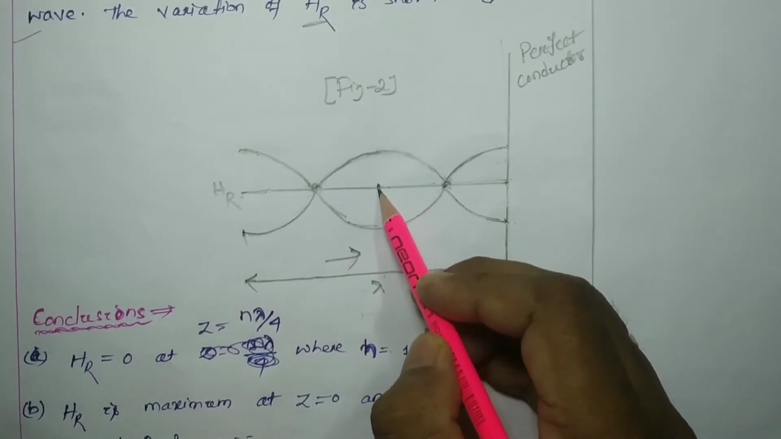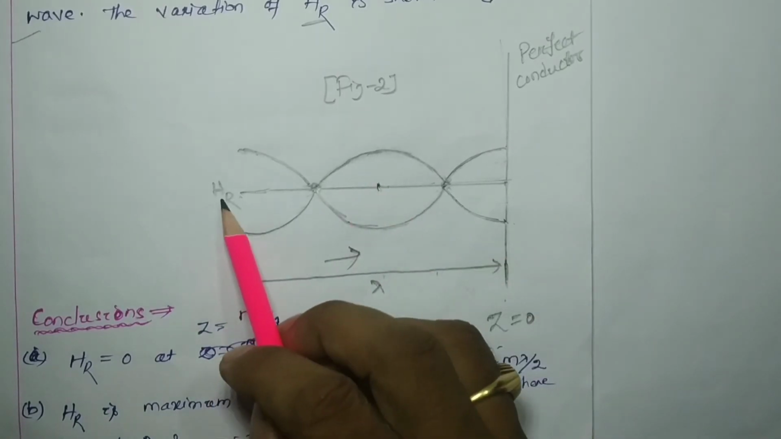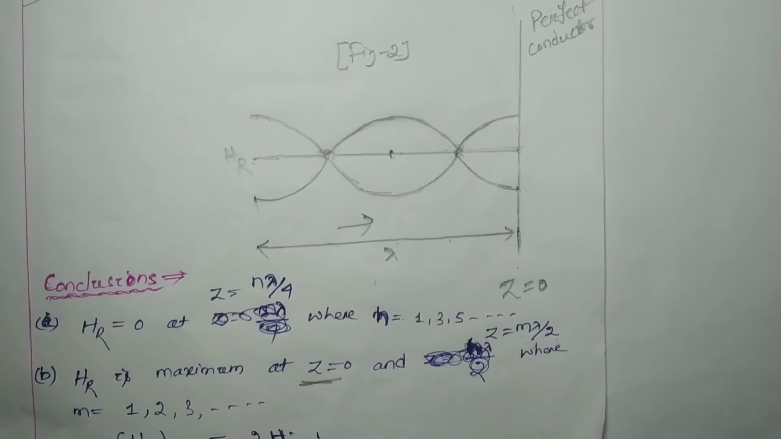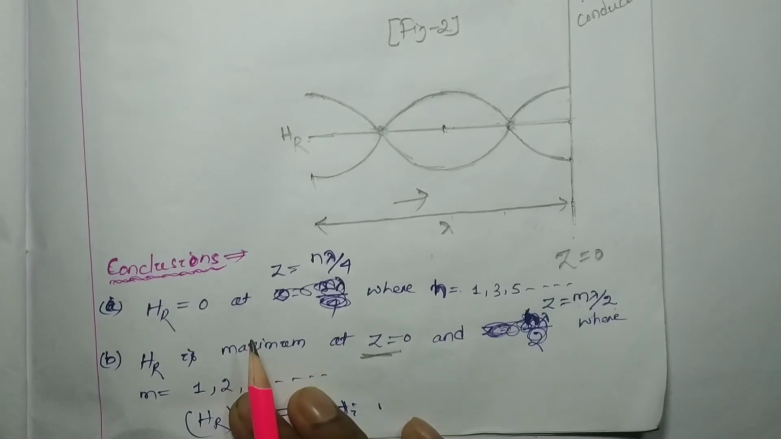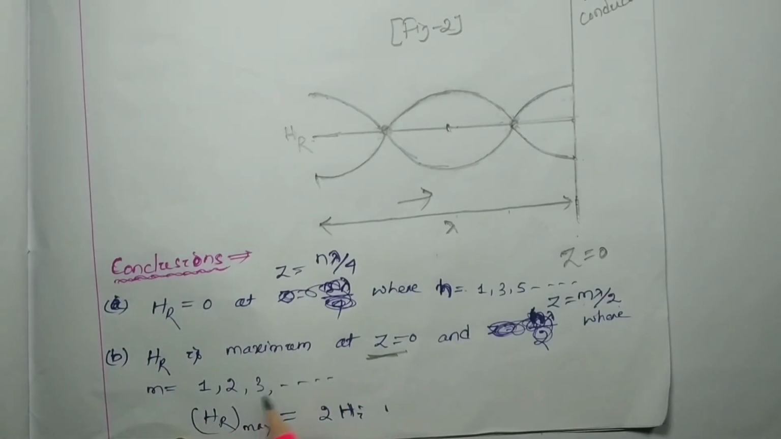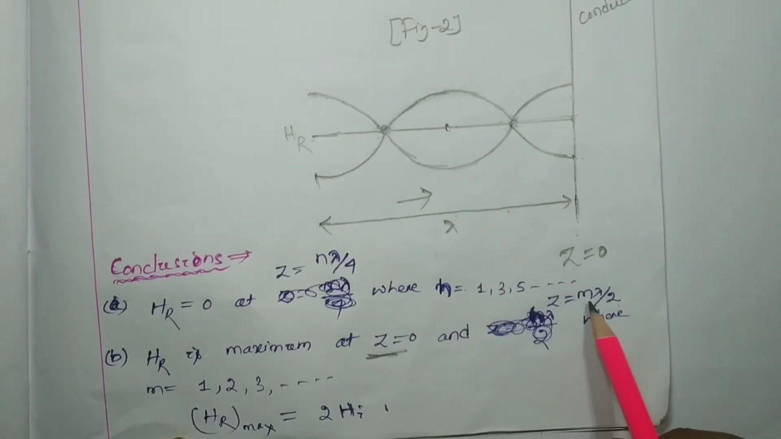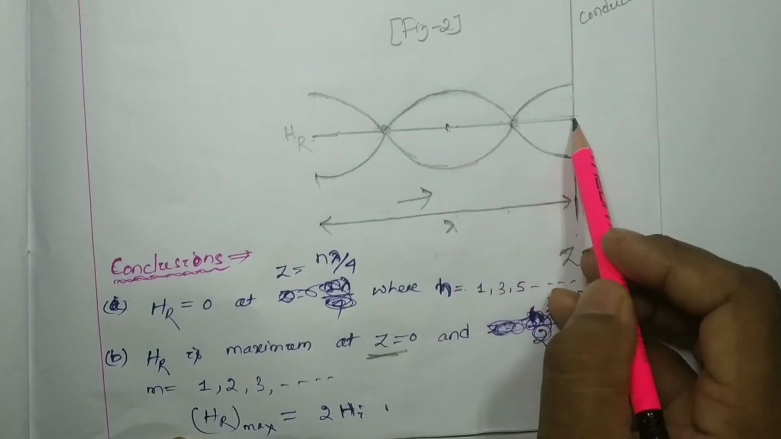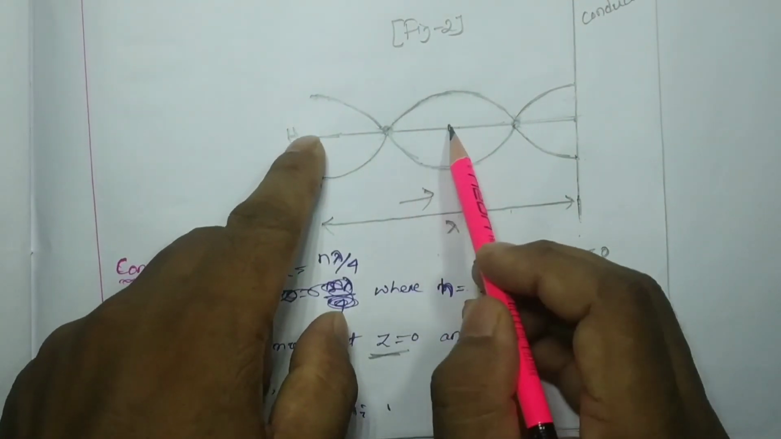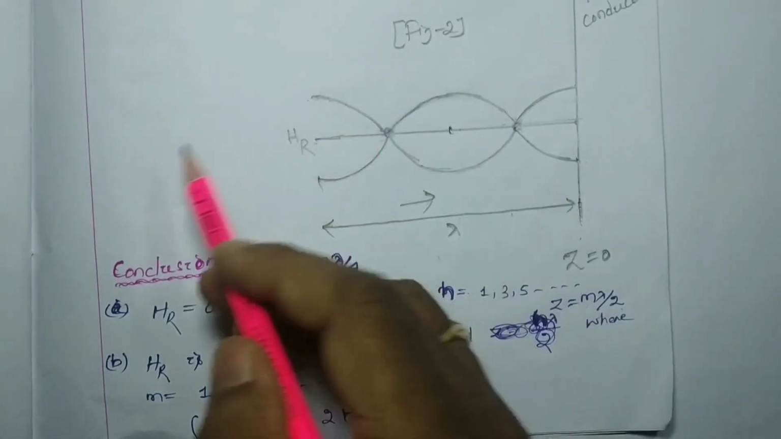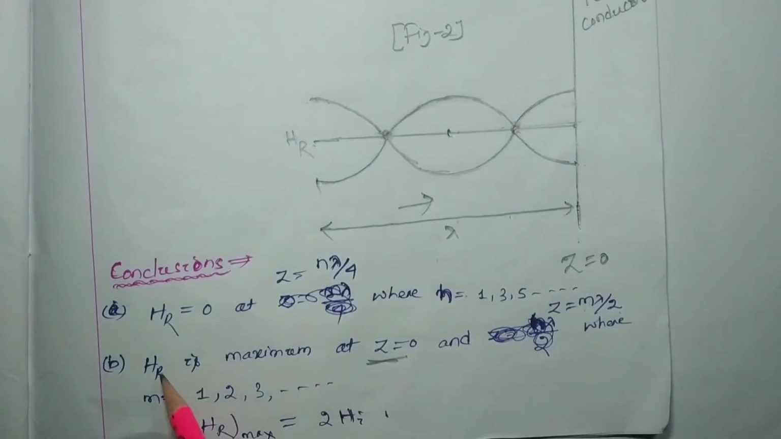Again we are going to get the maxima at 2 lambda by 2. So HR is the maxima at z equal to 0 and z equal to m lambda by 2, where m is 1, 2, 3 and so on. You can put 1, which means lambda by 2 is maxima. Again you can put 2, 2 lambda by 2, which means this much is lambda by 2, again this much is lambda by 2. 2 lambda by 2 is also maxima. 3 lambda by 2 also we are going to get the maximum value of HR.